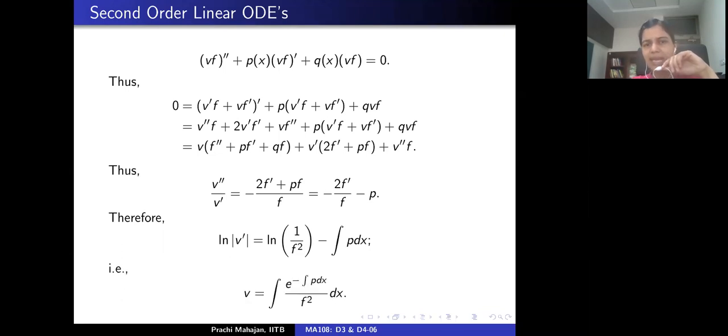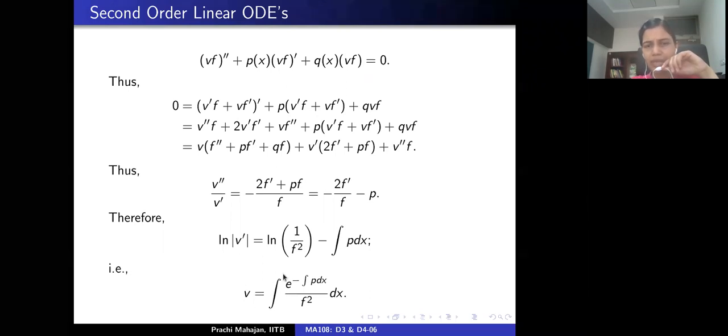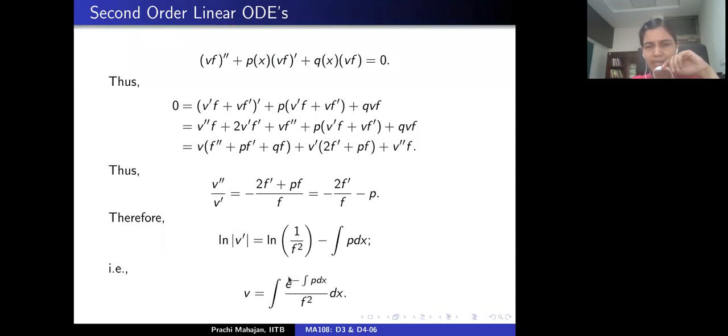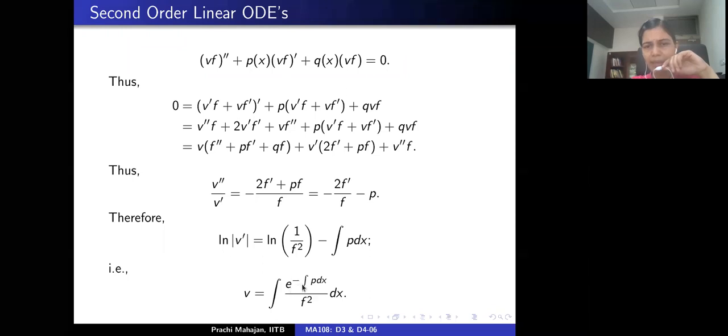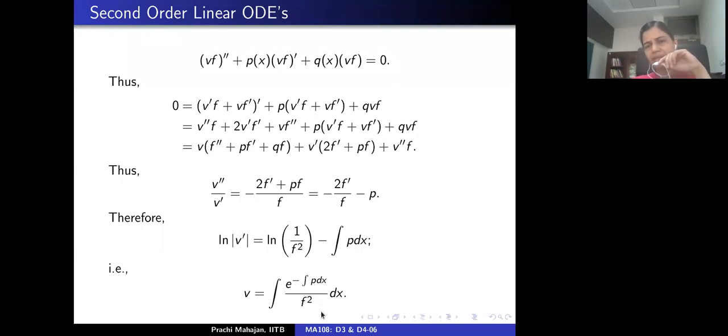Which means that I can write down V as the following. I have the derivative of V, which means that in order to get V, you integrate one more time, right? So what you get is the integral of the following integrand. In the numerator, I will have an exponential, and the power is minus the integral of P dx. And in the denominator, you have F squared. Correct? Is that okay with everybody?